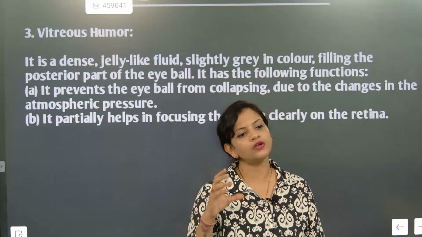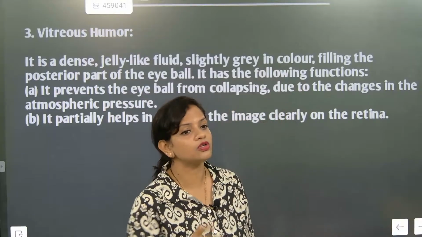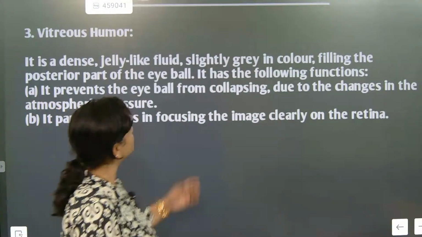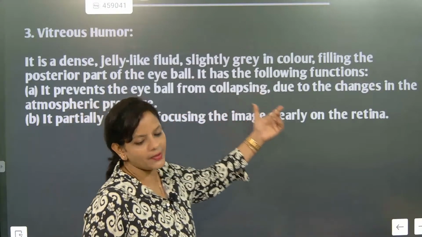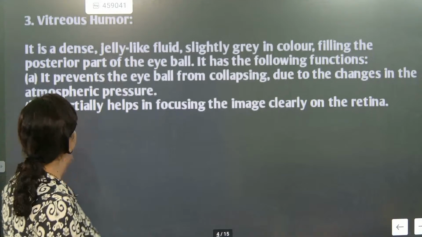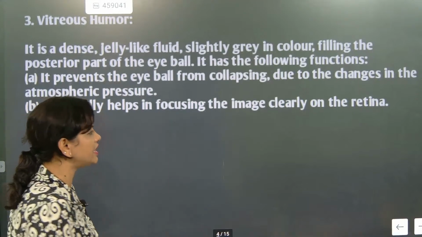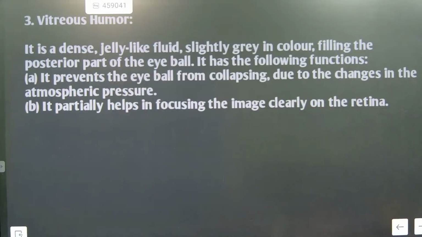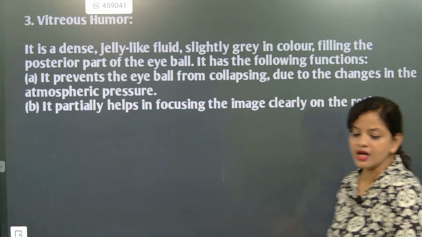That pressure will not allow the eyeball to distort because of vitreous humor. So it prevents the eyeball from collapsing due to change in atmospheric pressure. Next, it partially helps the image to get focused clearly on the retina.